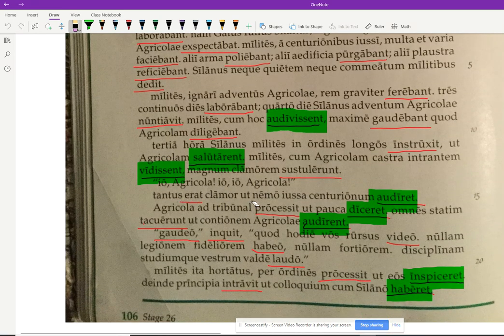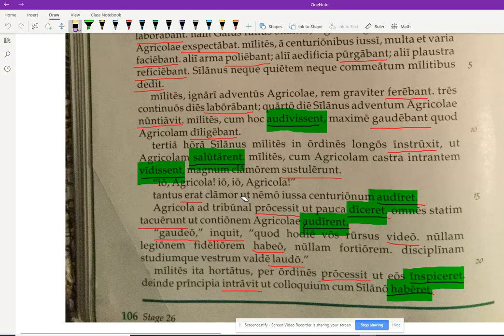Tantus erat clamor, ut nemo ullos centurionum iussa audiret. All right, now they're foreshadowing a use of the subjunctive, I believe you see in the next chapter. So this is a result clause, right? And there are type 2 result clauses that Cambridge doesn't introduce that we'll see separately. But this is the type of result clause that Cambridge is going to introduce to you. You have a word like tantus, so great or so much, right?